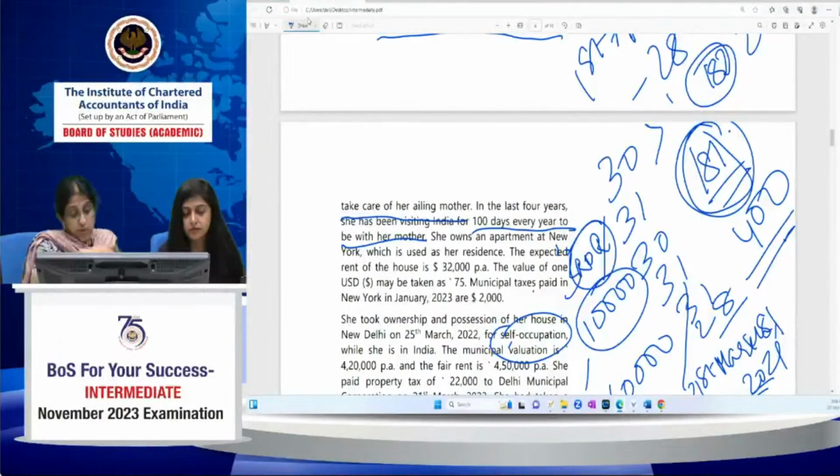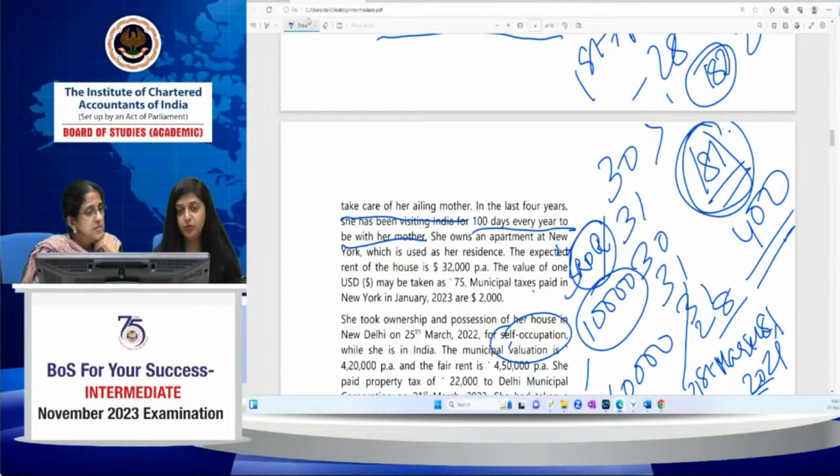I want it from you because 3 questions we've done on residential status. Her current year total income other than income from foreign sources is 10,000. She is an Indian citizen living outside India. She comes on a visit to India. Current year her stay in India is 181 days. Previous 4 years her stay in India for 400 days. What condition will be applicable for Ananya Gupta to determine her residential status? There are 3 conditions, students.